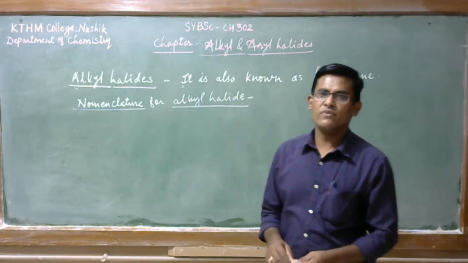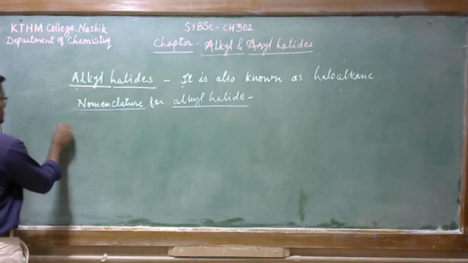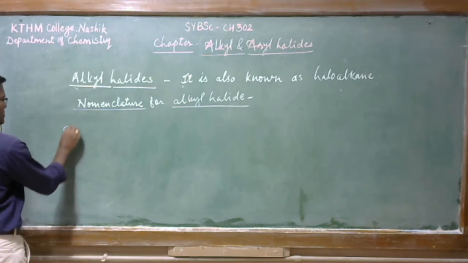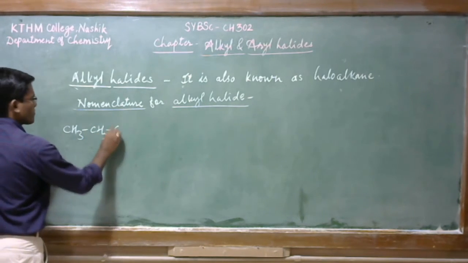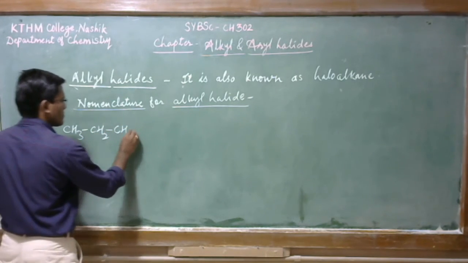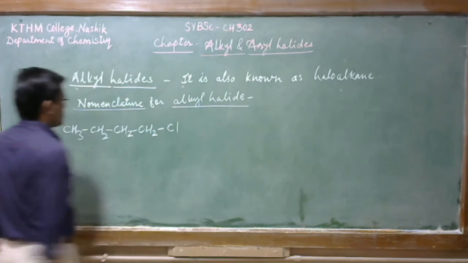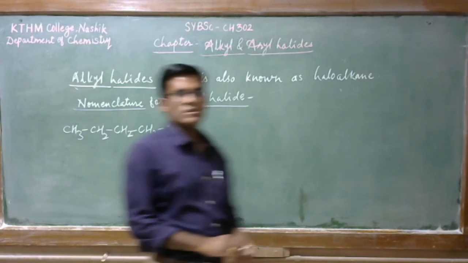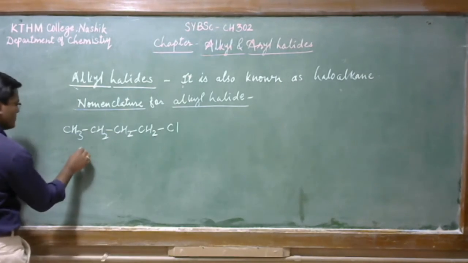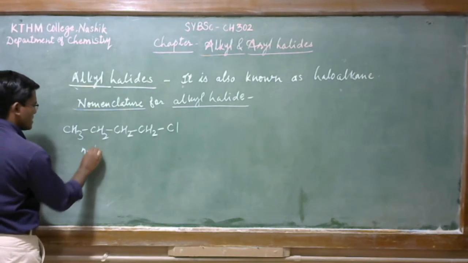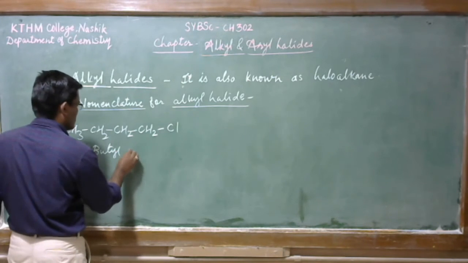So for example, we have n-butyl chloride. Suppose we have this n-butyl chloride. This is the common name, n-butyl chloride.